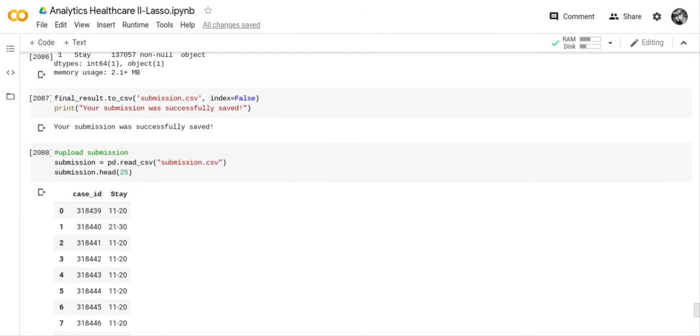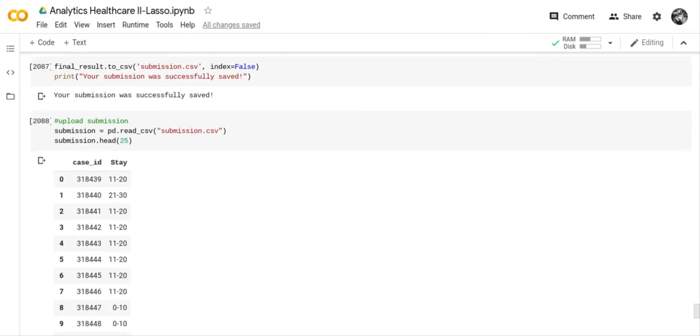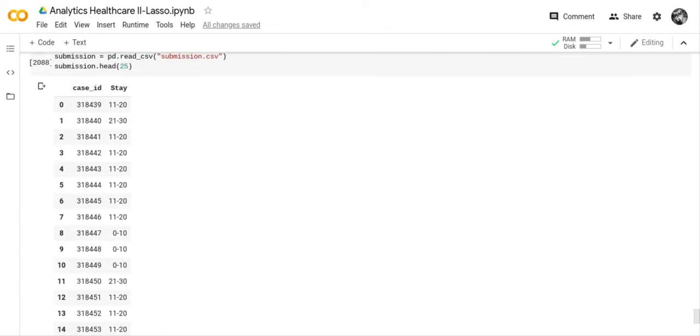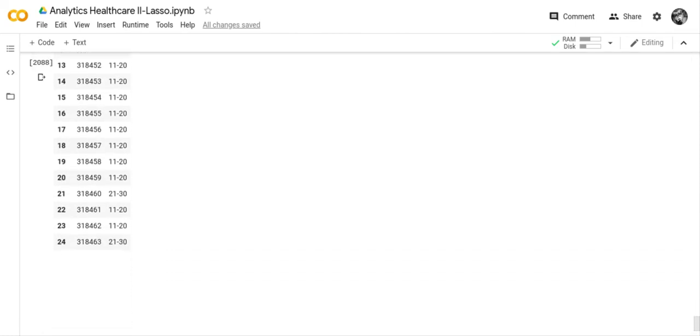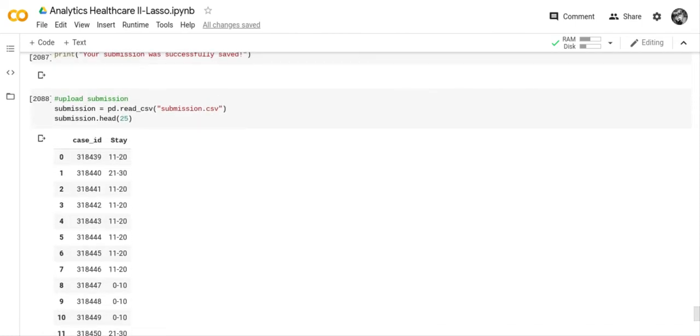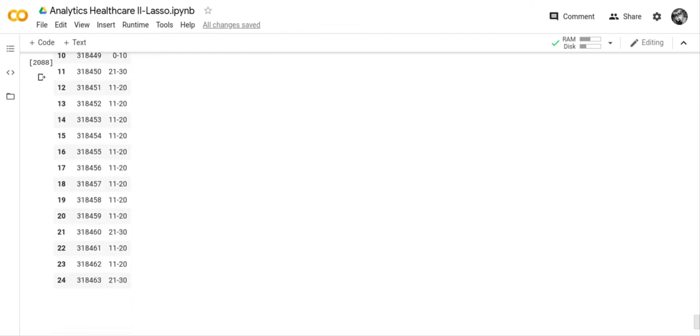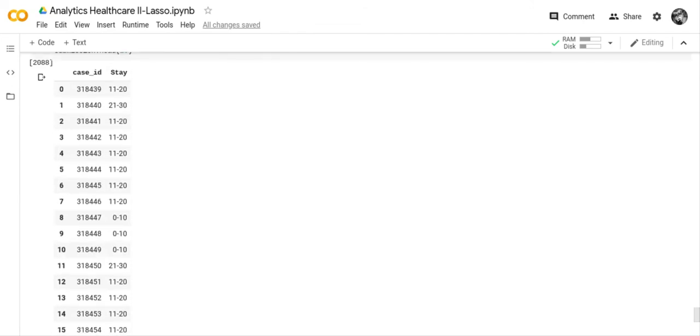And so the final result went into a CSV file. You got a message saying your submission was successfully saved. And so now we loaded the submission, and I just checked the head for the first 25 just to see what all was in there. And then after I did that, I downloaded the submission file and submitted it to Analytics Vidhya, and I got like a 21%, which I know is low. I know that's very low, but I can work on it to try to improve it.